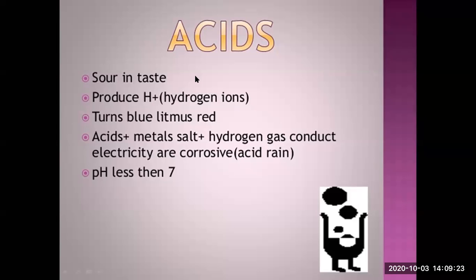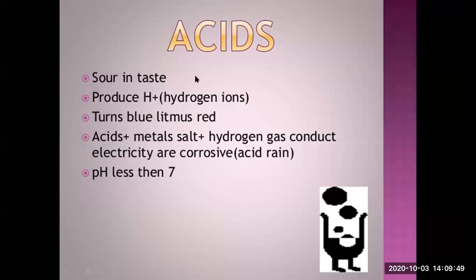As well as, acids react with metals to form salts plus hydrogen gas, conduct electricity, and they are corrosive in nature. That means acids, like we have discussed earlier about hydrochloric acid, which is produced in the stomach, are corrosive in nature. Do you remember we have discussed regarding acidity?